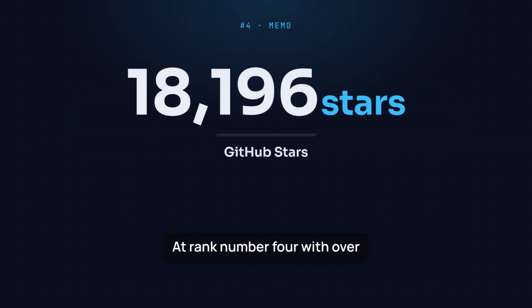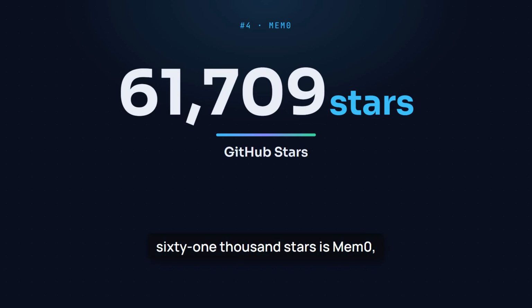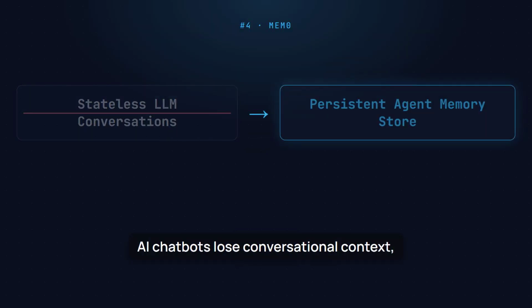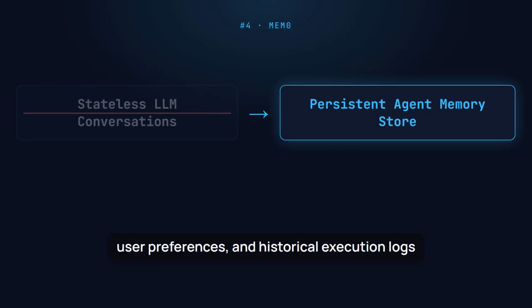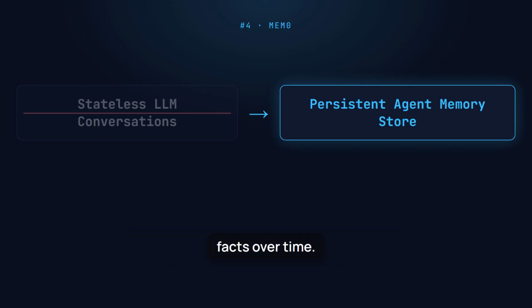At rank number 4 with over 61,000 stars is Memzero, the universal memory layer for artificial intelligence agents. It addresses the fundamental statelessness of standard large language model API calls. Without persistent state, AI chatbots lose conversational context, user preferences, and historical execution logs across independent user sessions. Memzero creates a continuous context store that dynamically extracts and updates user facts over time.